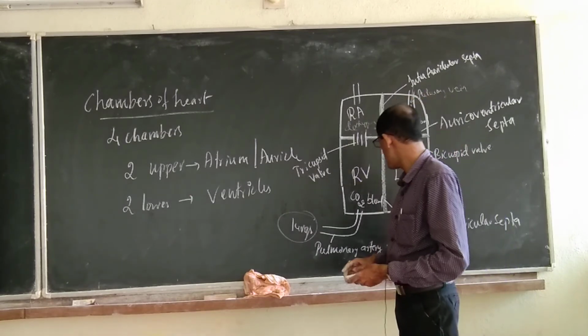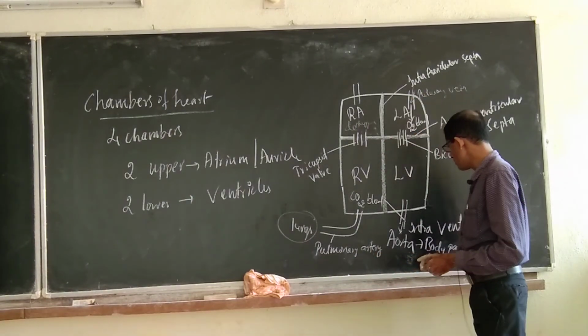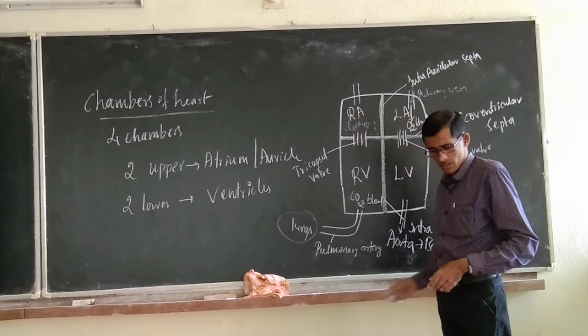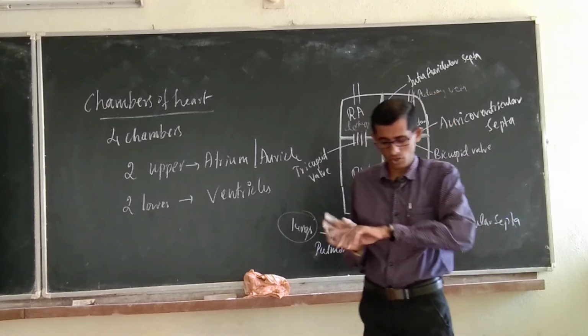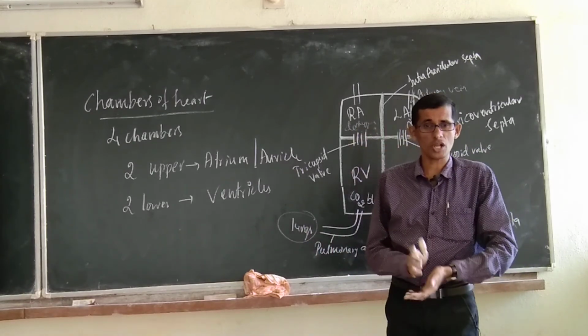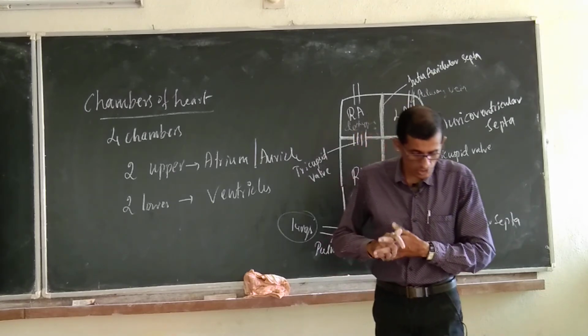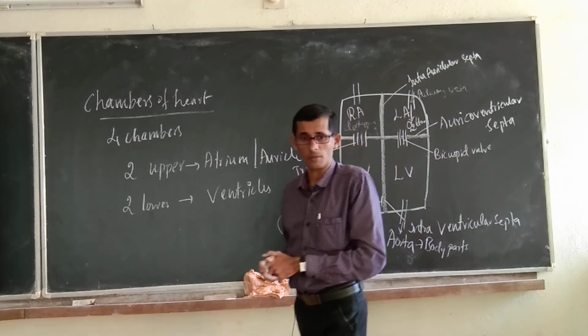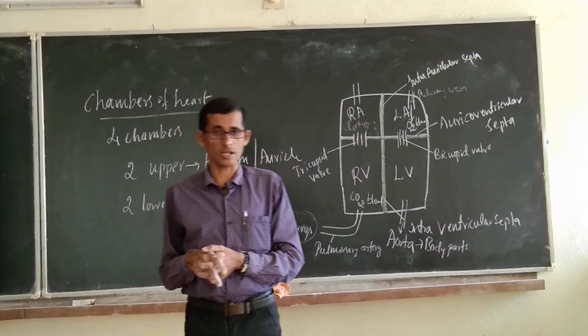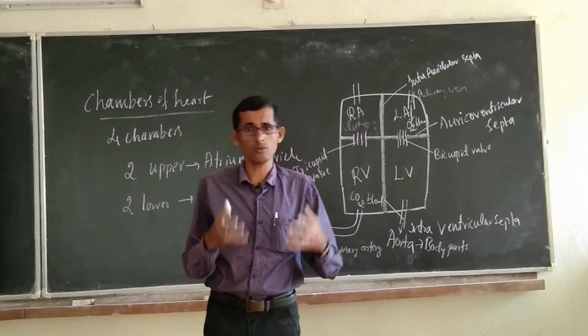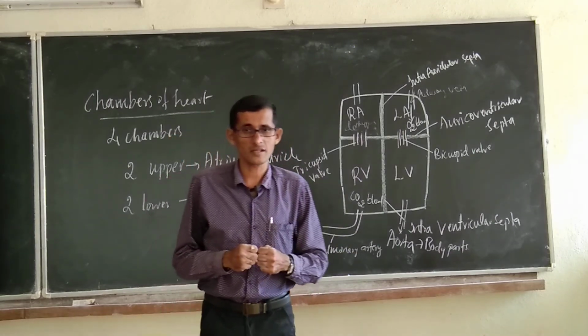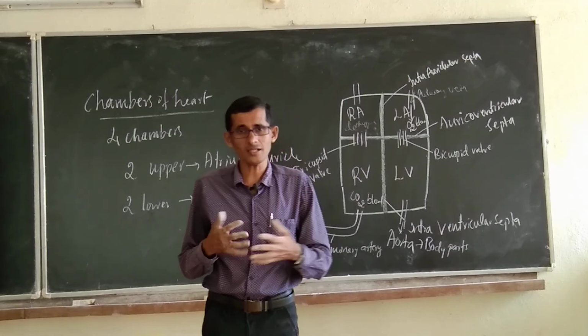The bicuspid valve is also called the mitral valve, another term. Okay. So that is the human heart and its structure. I am going to stop here. In the next class I will continue with the mechanism of working of the human heart, that is the conduction system, how the pumping system works, that we will study in the next class. Thank you.